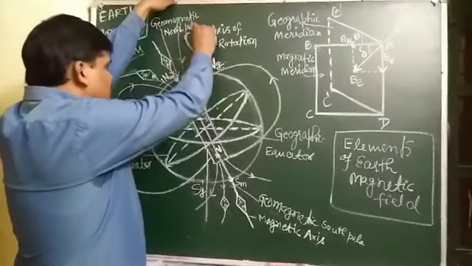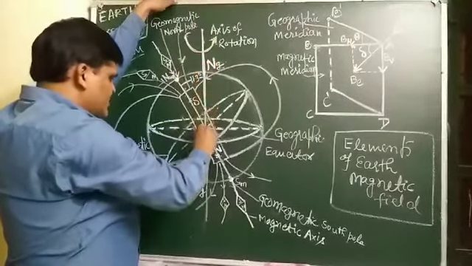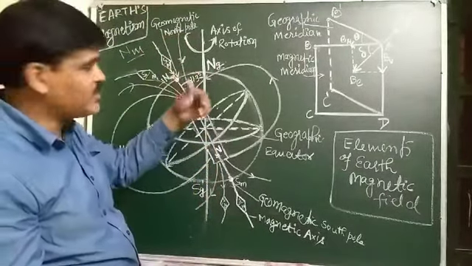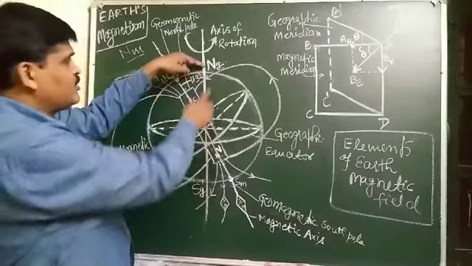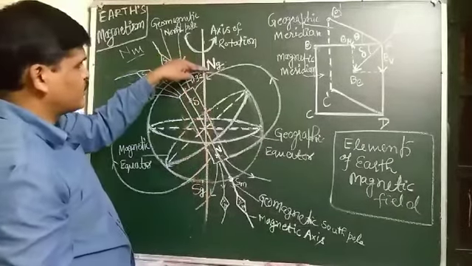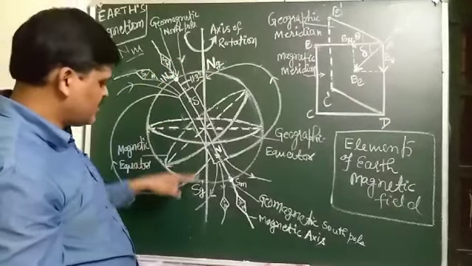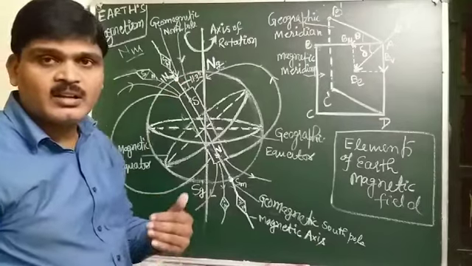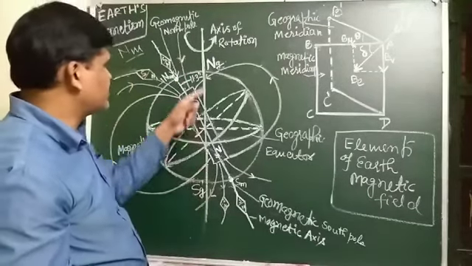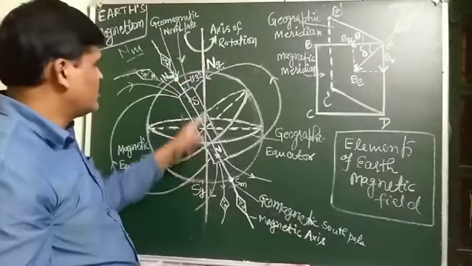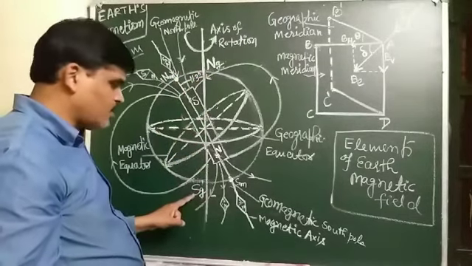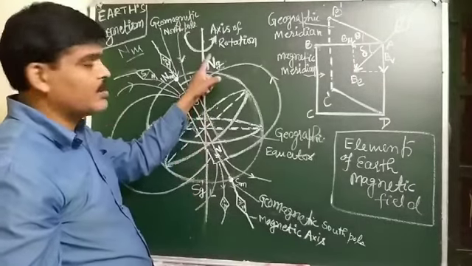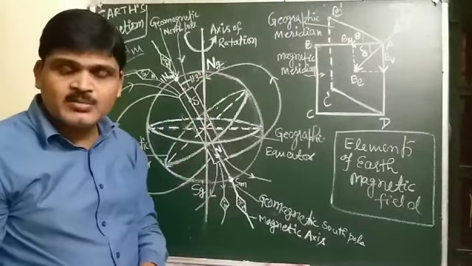So listen carefully: a straight line passing through the geographical north and geographical south pole of the Earth is known as the geographical axis.